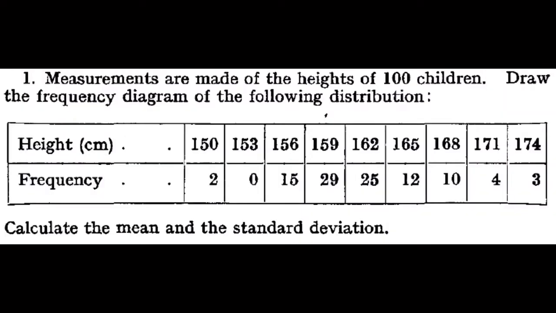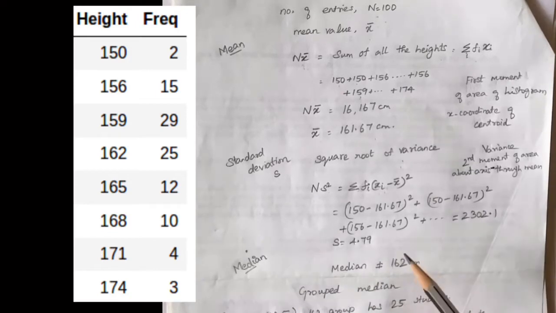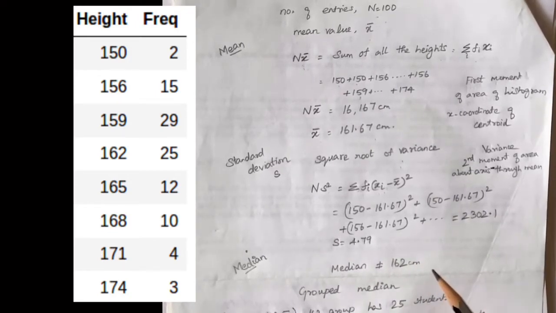Given the heights of 100 students, we have to calculate the mean and standard deviation and provide a frequency diagram. So we have a bunch of heights and the number of entries is 100. We have to find the mean value and the standard deviation of the distribution.